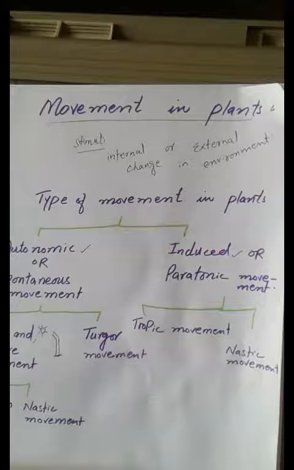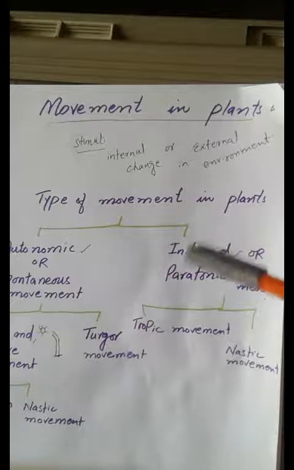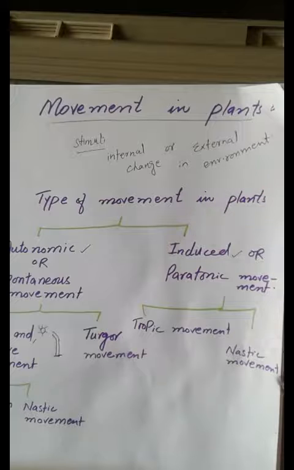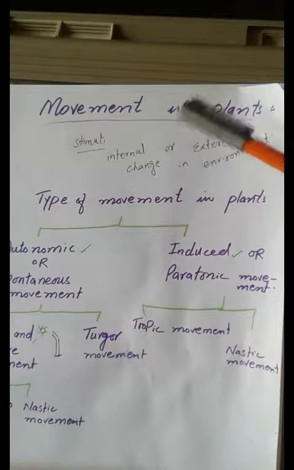What is stimuli? Stimuli is any external or internal change in the environment. The external change may be temperature, sunlight, wind, water, soil, and the internal change may be hormonal. Understand? So movement in plants is specific. It shows some kind of growth movements due to some stimuli.